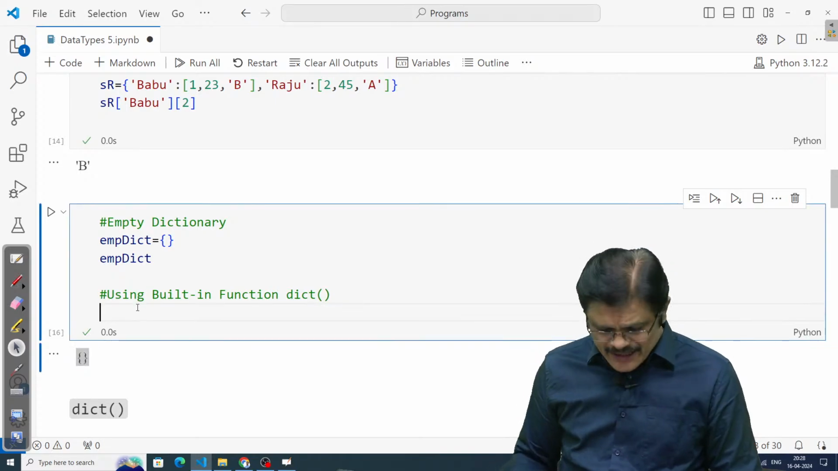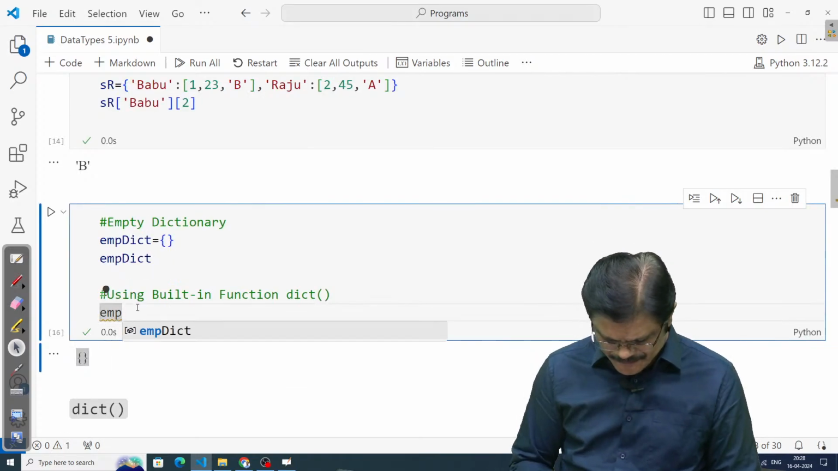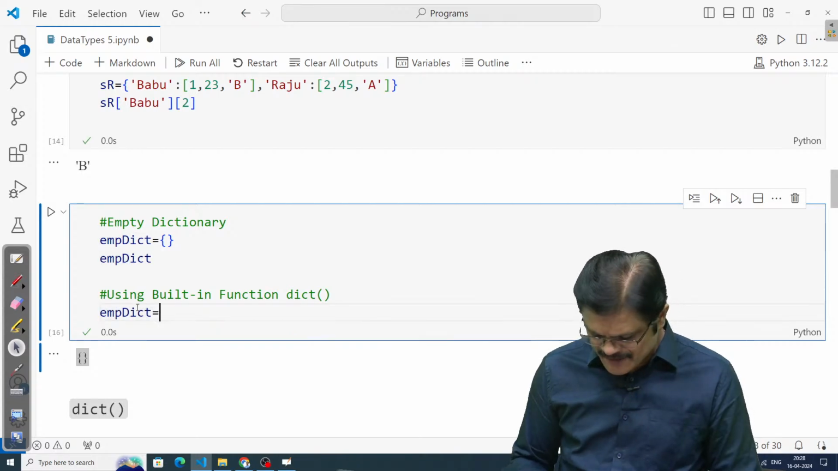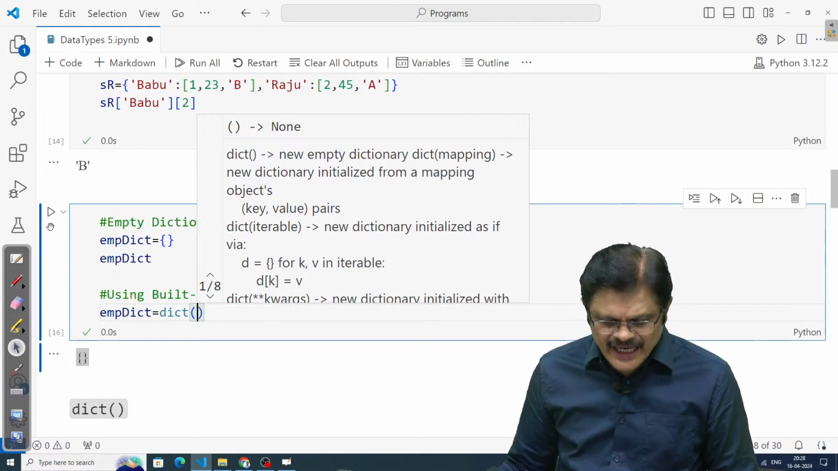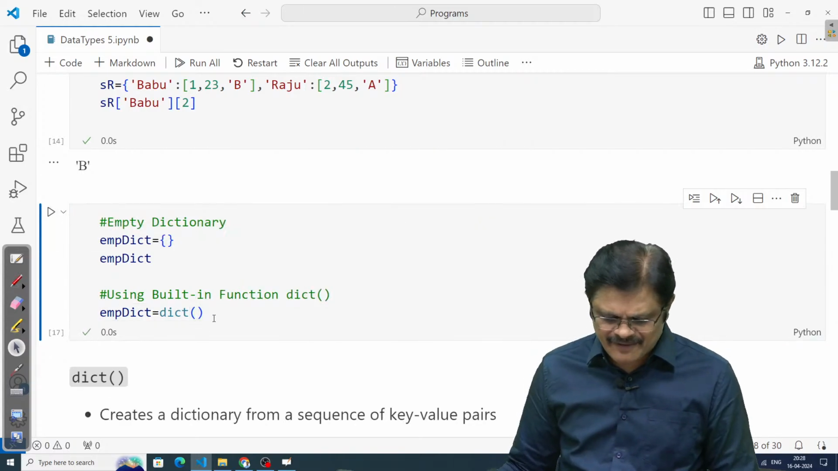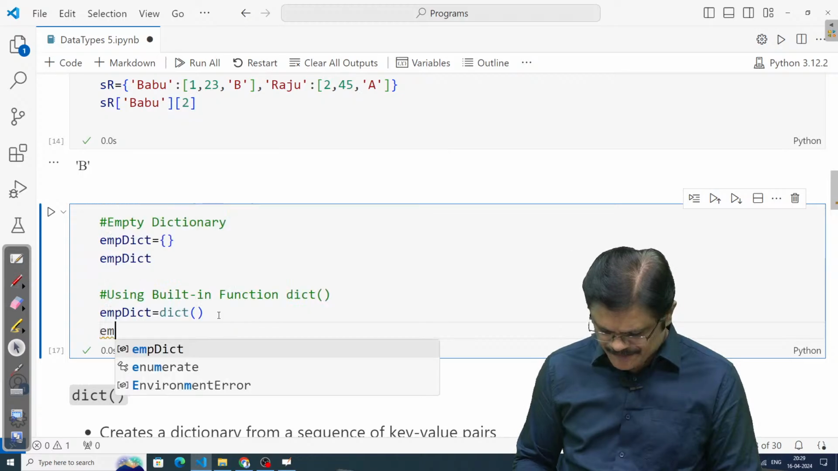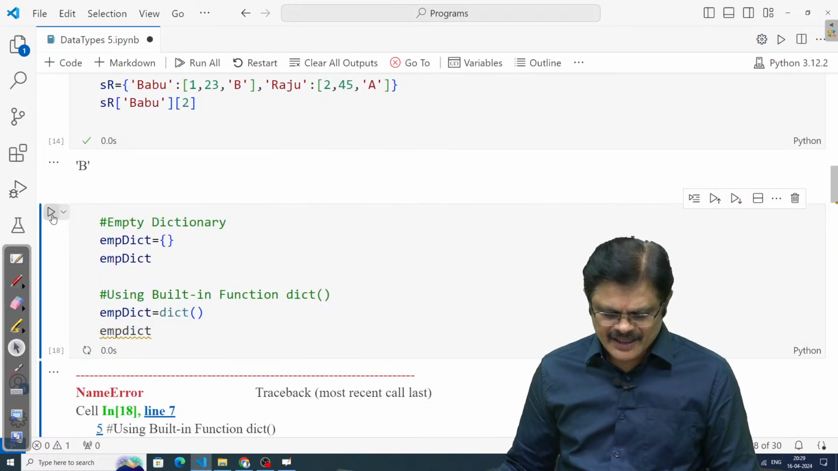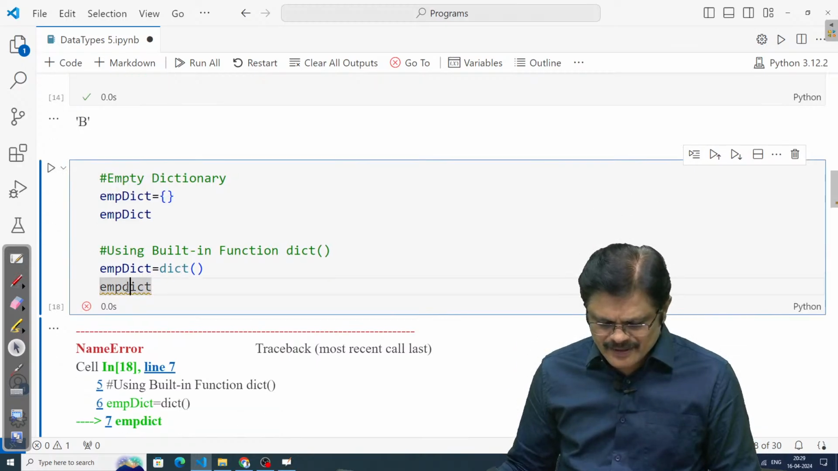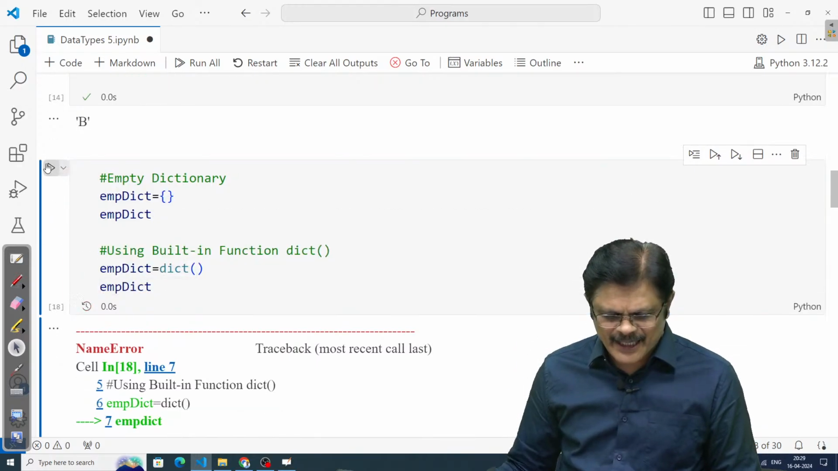Actually, we can also create this empty dictionary using the built-in function dict. If I use the built-in function, I can create this empty dictionary, my dear friend. Even this will create the same empty dictionary. Oh, sorry. Please be careful with the names.